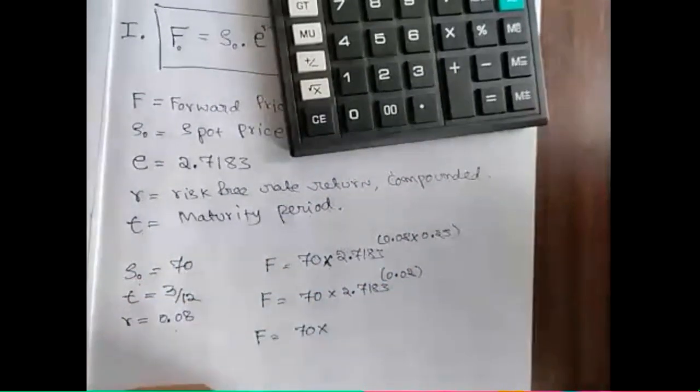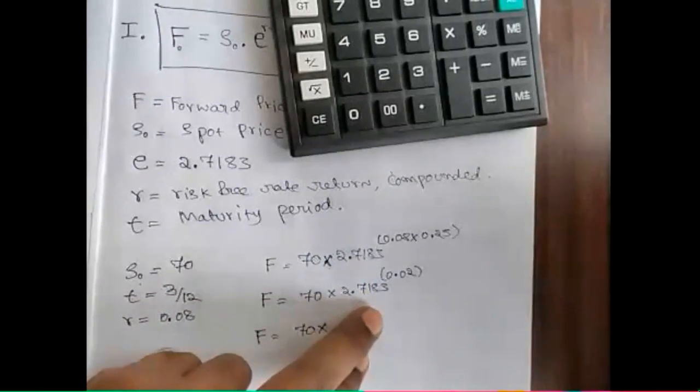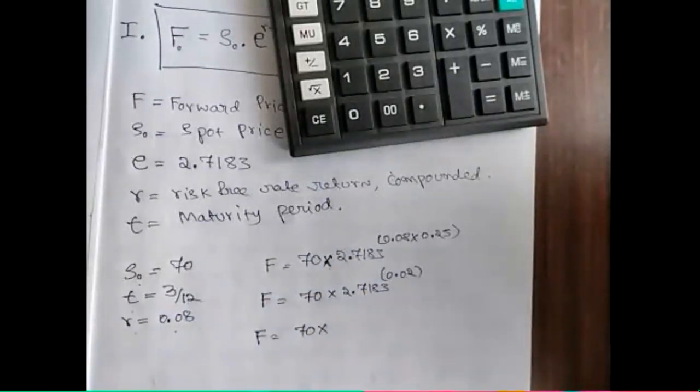How can we find out the value of such a thing? See, I already shared the exponential table in Google Classroom. Check this one, exponential values, natural logs.